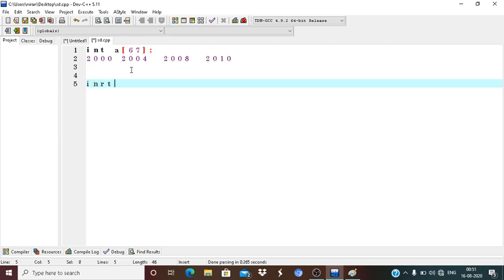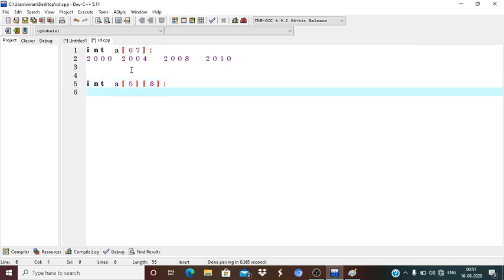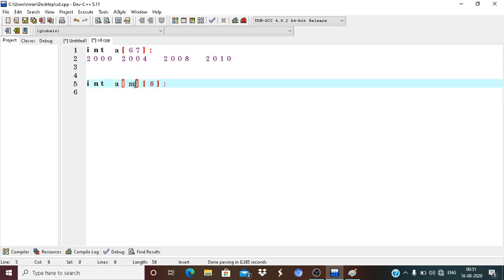If I write the subscripted number as 2, the array will be considered a two-dimensional array. So how many elements are there? I am considering here an m and here an n.